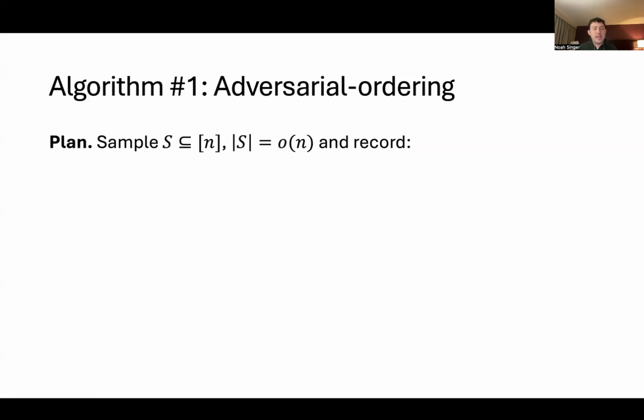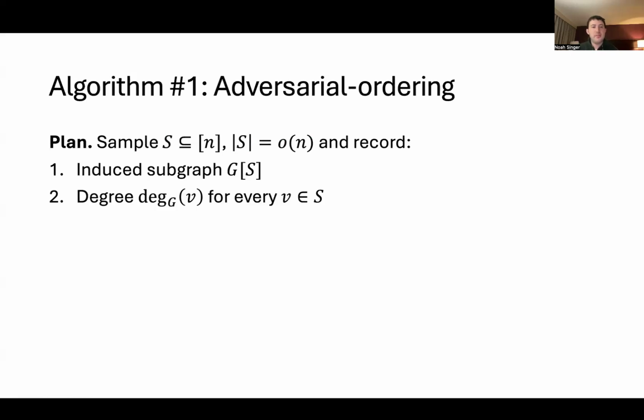So the general plan is I'm going to sample a large but polynomially sublinear set of vertices S, and this is before the stream. Then during the stream, I record two types of information. Firstly, I record the induced subgraph on the set of vertices. Second, I record the degree of every vertex in the set. Okay, so I'm going to just show an example, and I'm not going to actually show any of the analysis, but this should hopefully give some intuition. So we're going to look at the same graph we had before, and the vertices which are in black are the vertices which are in S.